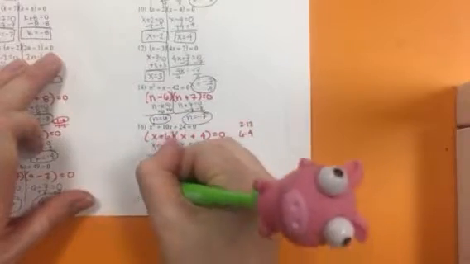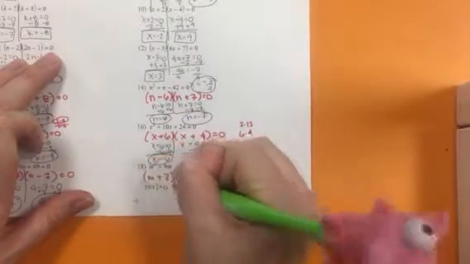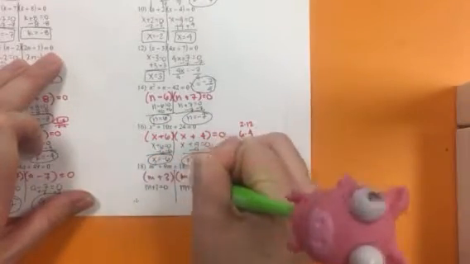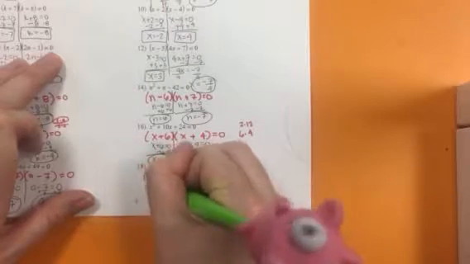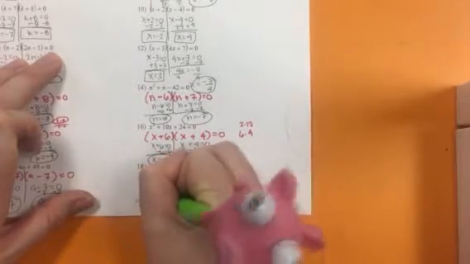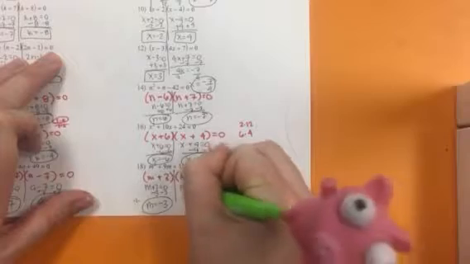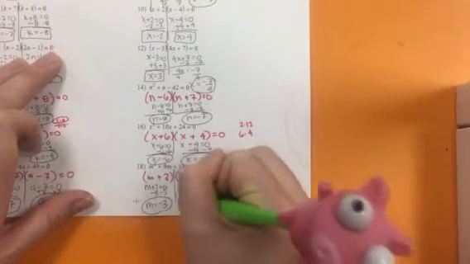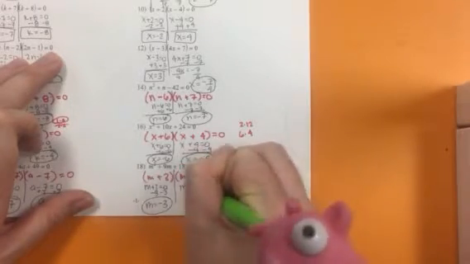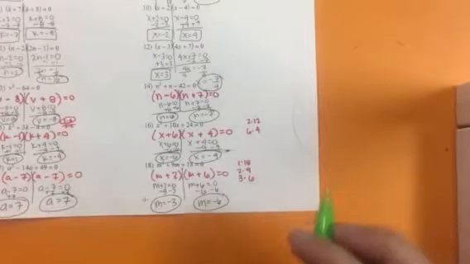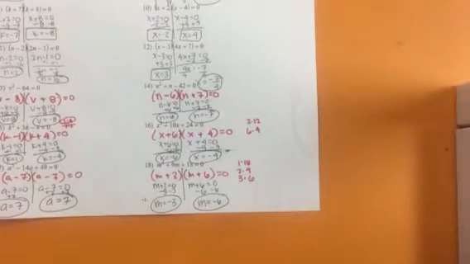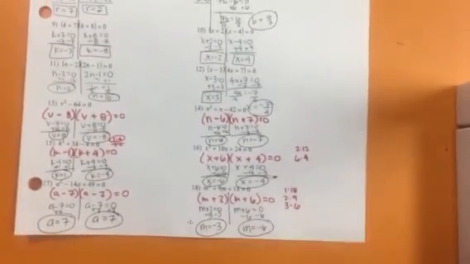To solve, we set both factors equal to 0. Minus 3 and minus 6 are our solutions for number 18. And that is how you solve quadratics by factoring.